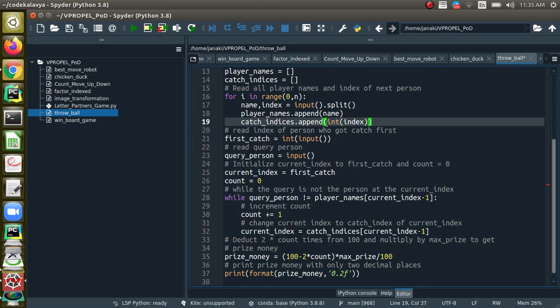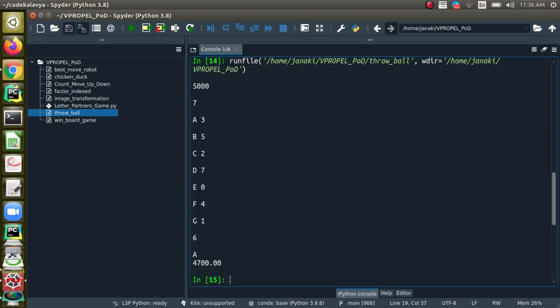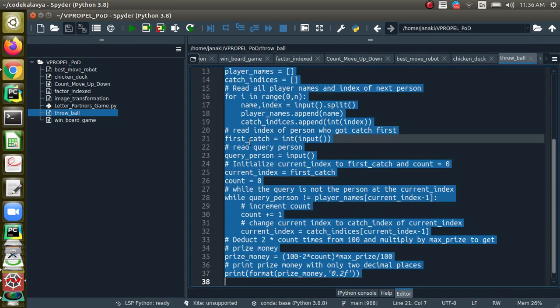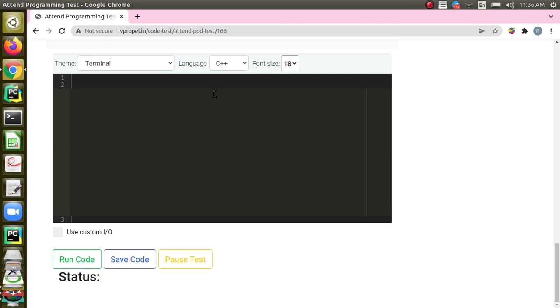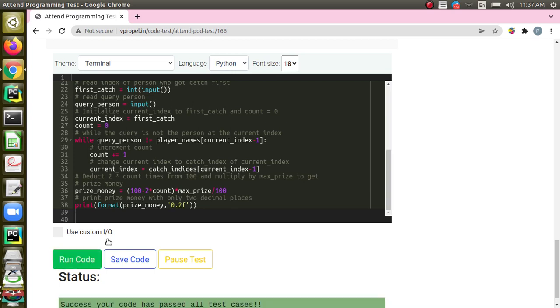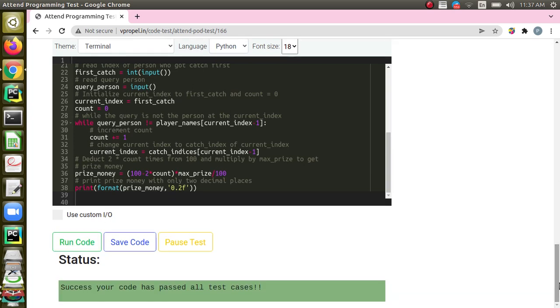So let me change it, and add the option to convert it into integer. Now let's check the code. Yeah, it's working fine for the example that we have taken. Now let's put the code in the platform and check whether it's passing all the test cases. Let me copy the code and choose the language as Python. Paste it over here and run it. Yeah, it has passed. Thank you.